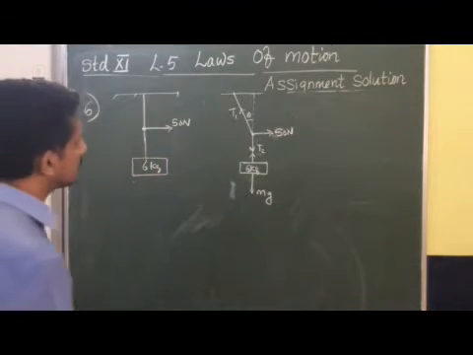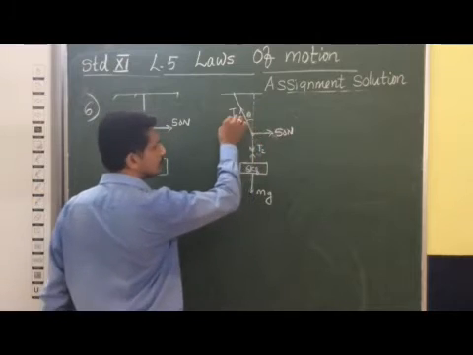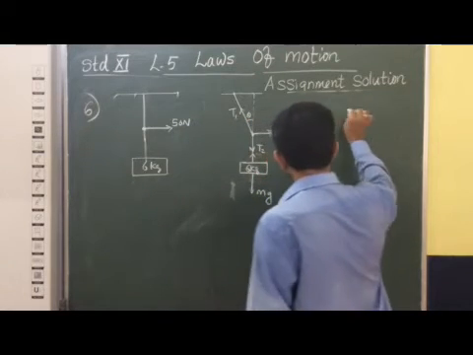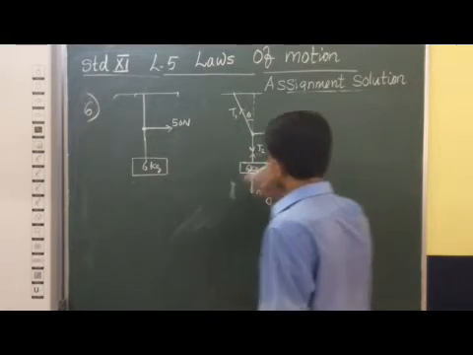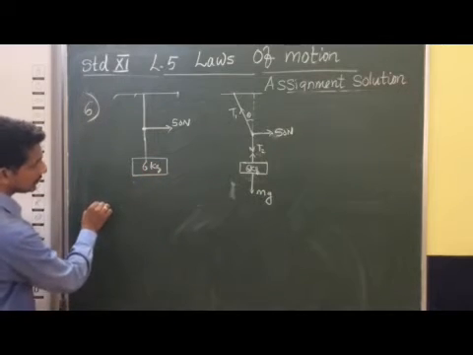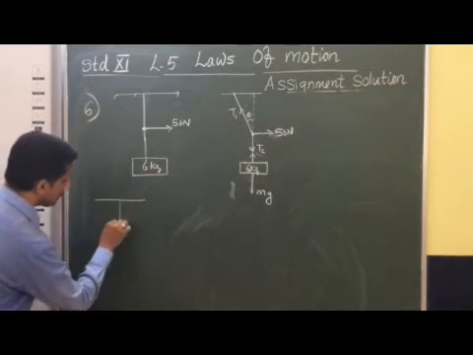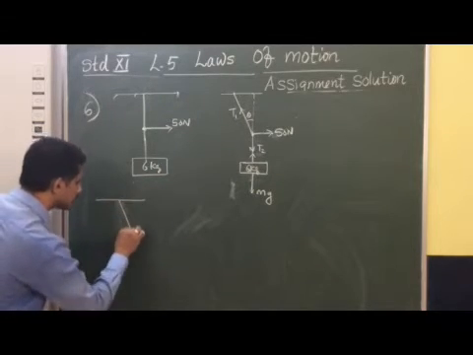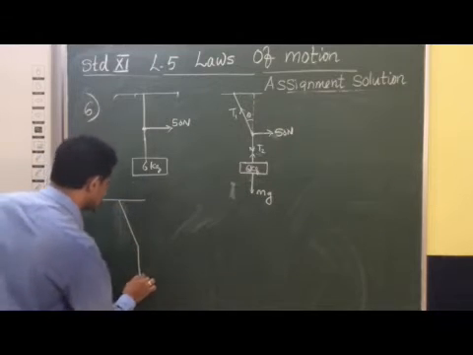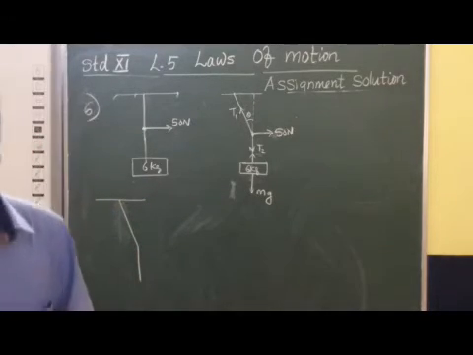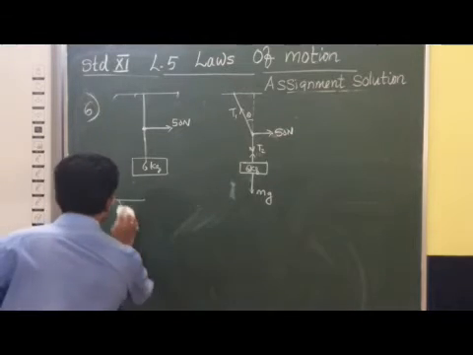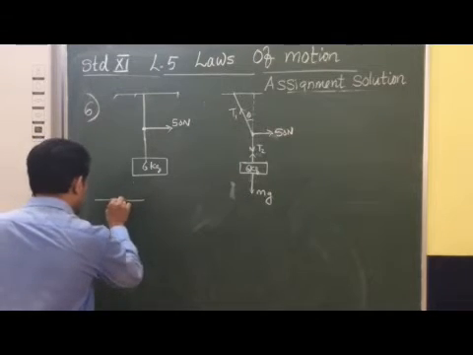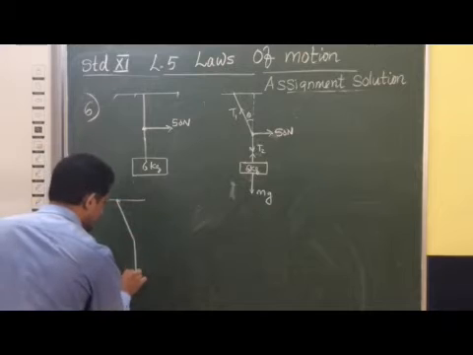Now we can split this tension T1 into components. So I will draw one more diagram here. You can see that this is the way our situation is coming. A string is there and it is suspended like this. This is where our string is fixed. So when a force is applied, in this manner it comes and is stretched like this.